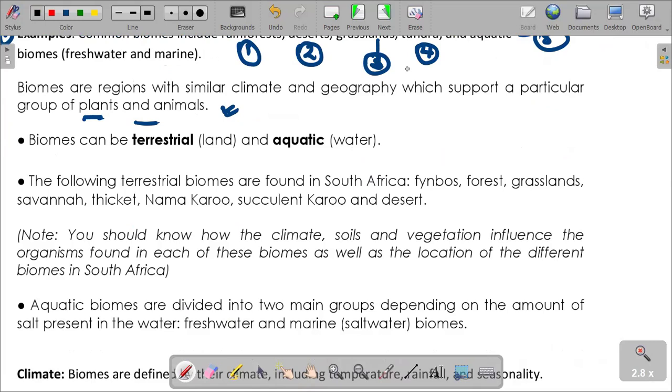So now, a biome can be terrestrial, which is land, or it can be aquatic, meaning water.